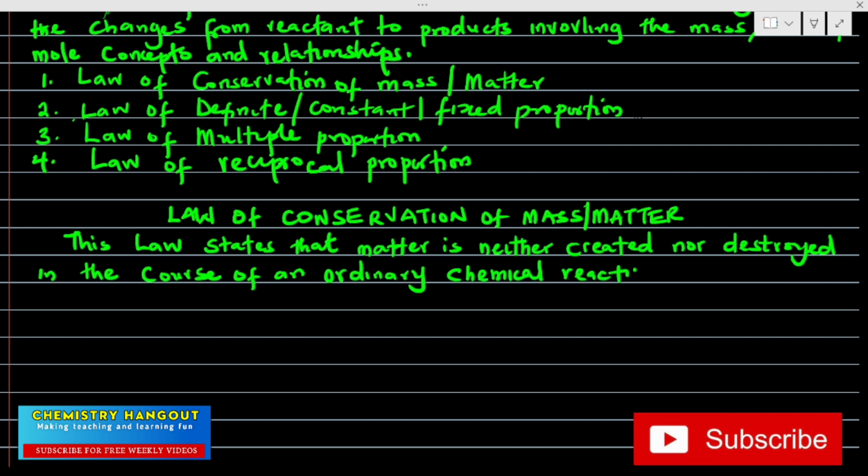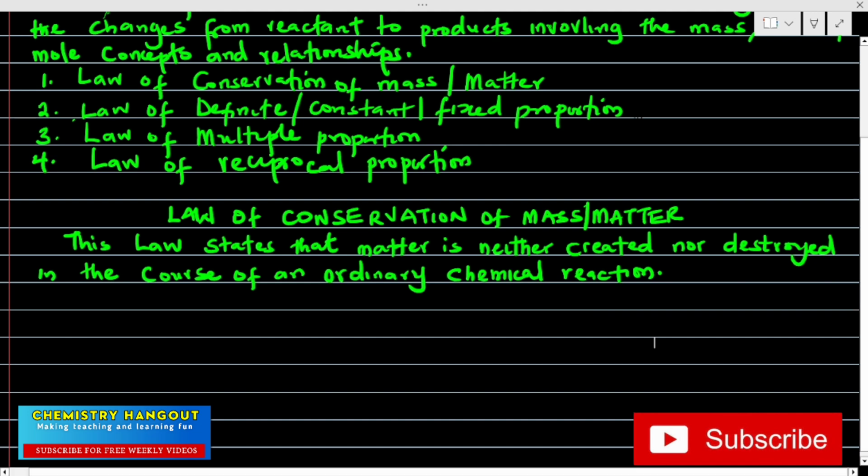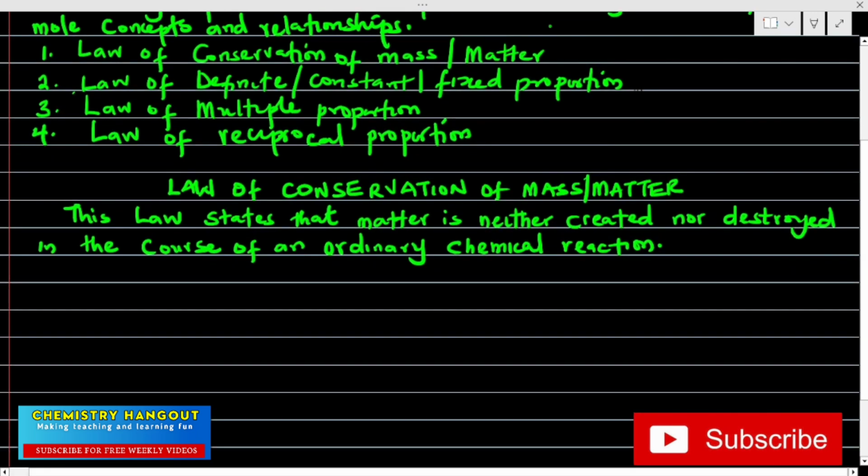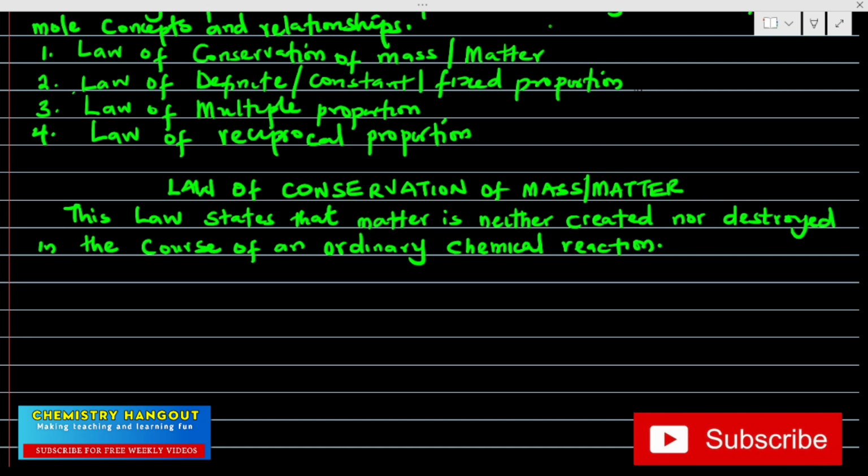I need to state it like this because in our rudimentary chemistry we talked about the John Dalton atomic theory, which said matter can neither be created nor destroyed. But several modifications were done to it because people like Henri Becquerel, who discovered radioactivity, made us understand that matter can be created and can be destroyed when it comes to nuclear reactions. So you have to pay attention: I said in the course of an ordinary chemical reaction.